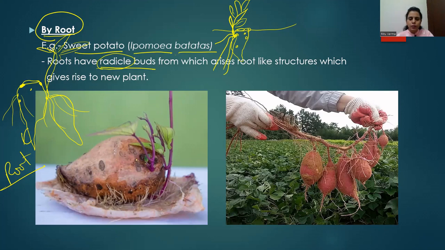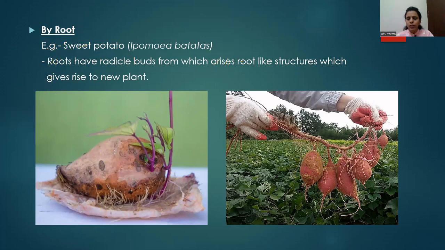You can see here this is a sweet potato and these are the adventitious roots growing from the radical buds of the sweet potato. Here also you can make out sweet potatoes are present, and there are so many adventitious roots growing out of the radical buds of the sweet potato.